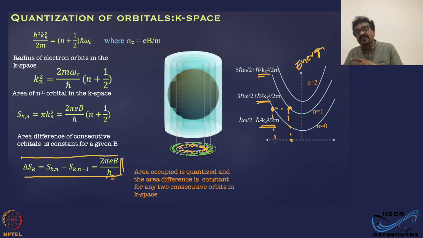But the transition from n equal to 1 to n equal to 0 is possible if there is a motion, or there is scattering allowed, in the z direction. Then the electron can scatter from the n equal to 1 state to the n equal to 0 state. That is possible. Okay.